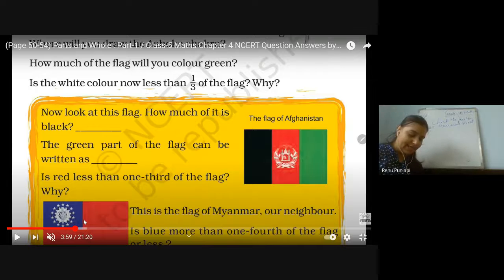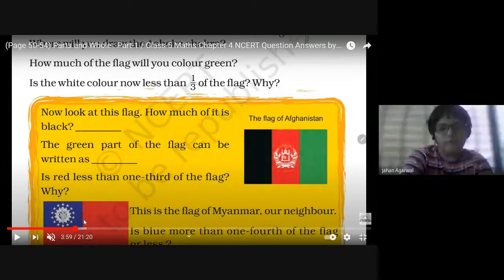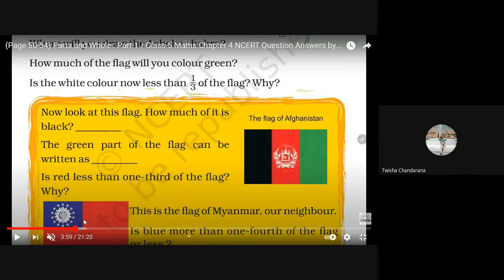Guess how much of the flag is red? Is it more than half or is it more than 3/4? Ma'am, it's more than half. More than 3/4.